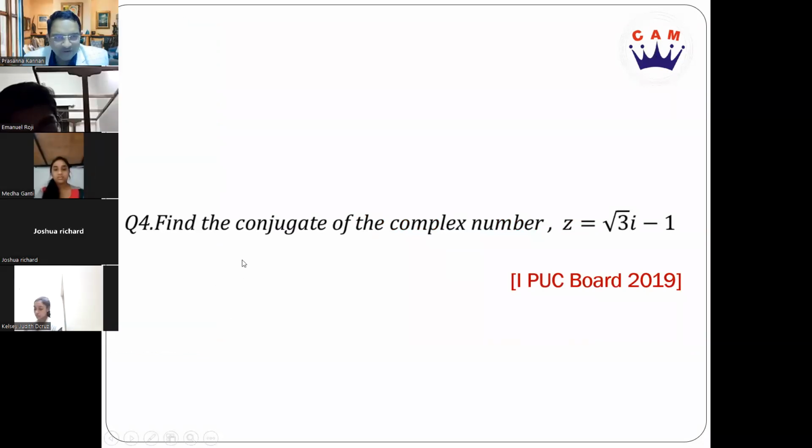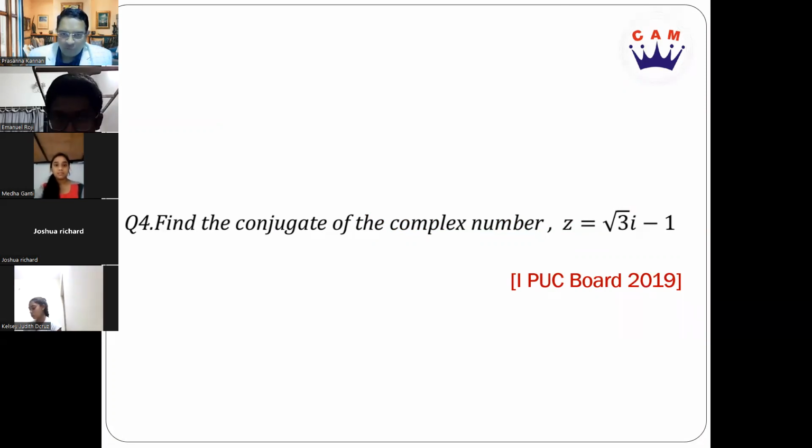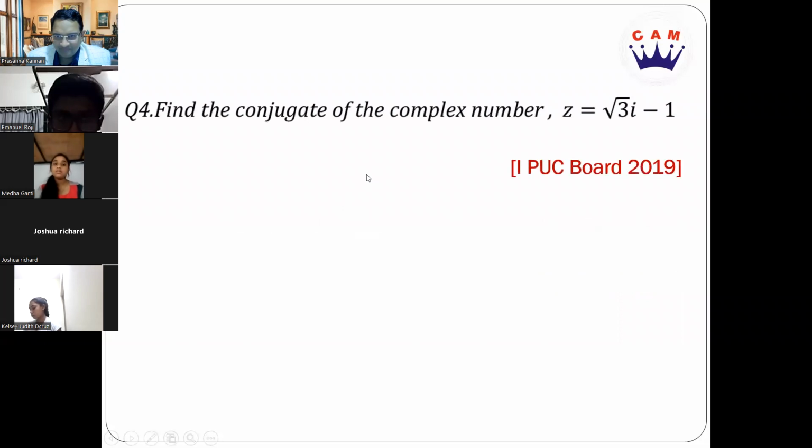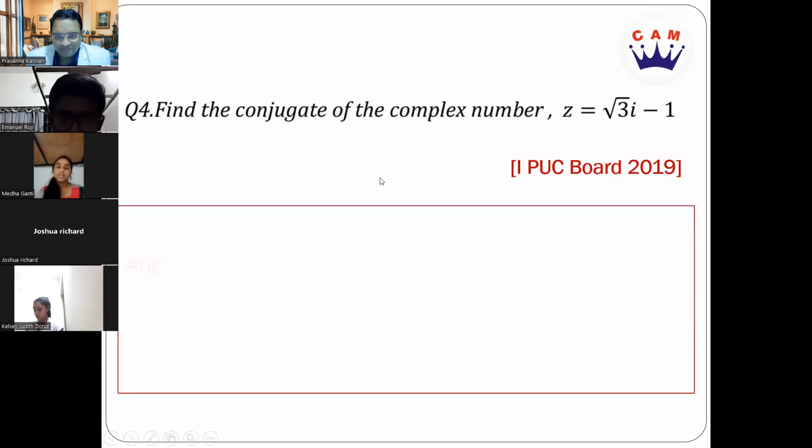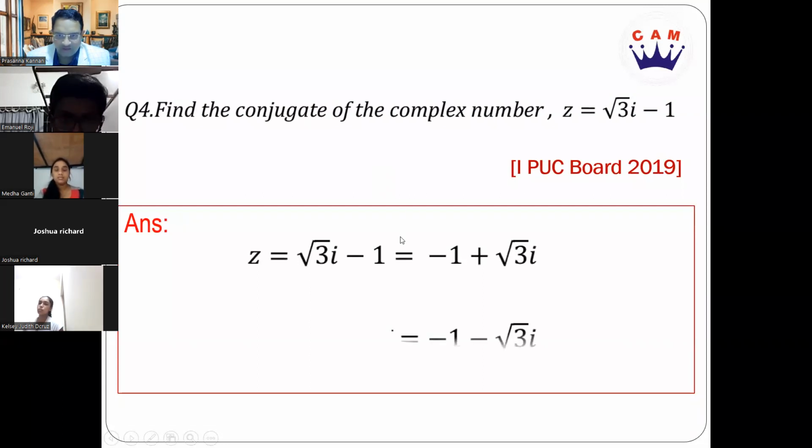Question number 4. Find the conjugate of the complex number z is equal to root 3i minus 1. And this has been asked in the first PUC board exam 2019. Okay. Now, what is the first step? Change the sign of the imaginary part. Right.